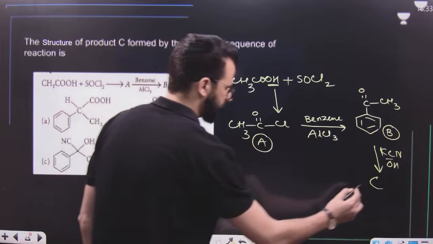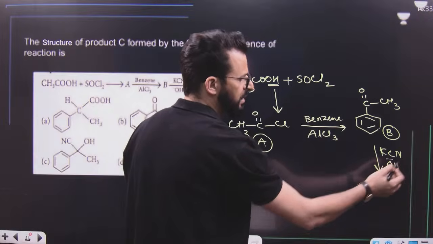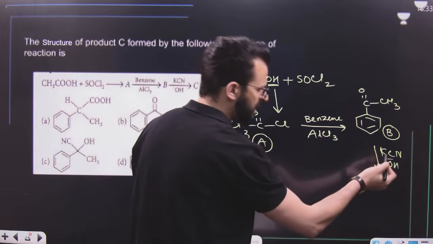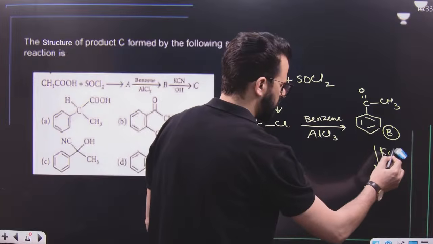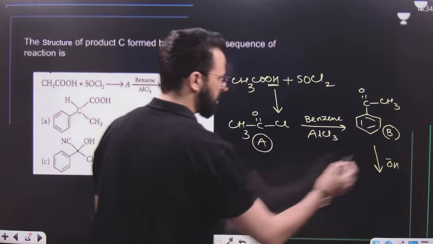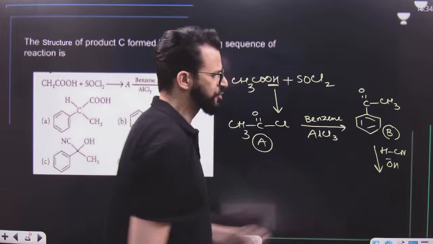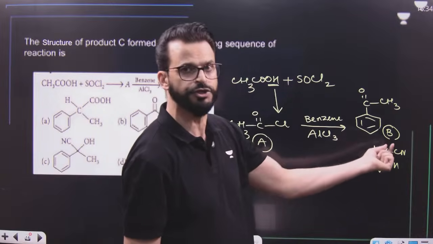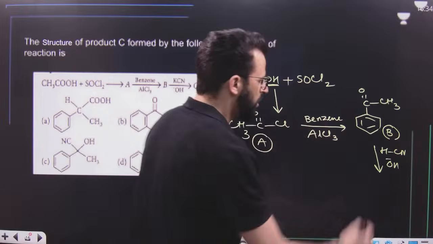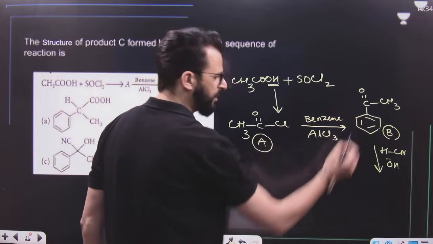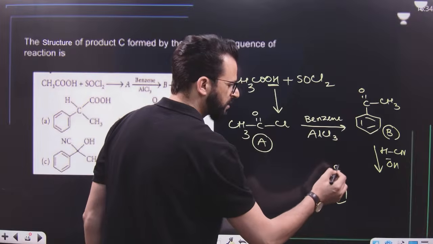Now beta, when this acetophenone is treated with, say, KCN, it's basically HCN. Let me write it down over here. It should be HCN, in presence of base. The base OH minus will abstract H positive. So this base will generate CN minus as a nucleophile. So CN minus will attack this carbon. Have a look, it will attack this carbon.